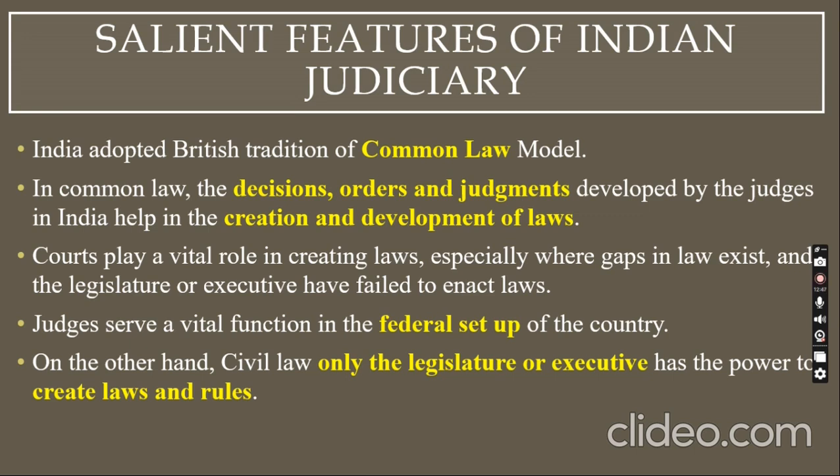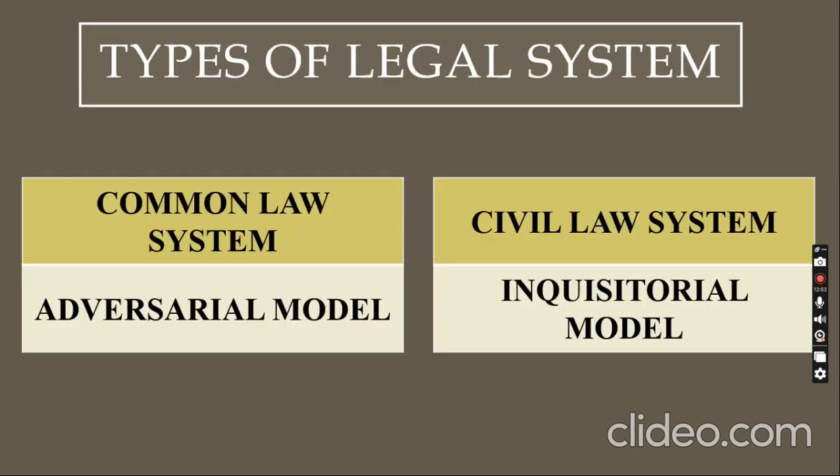I'll come back to this slide, but to explain this common law model, I will move on to the next slide. There are two types of legal system in the world. The first is the common law system, and the other is the civil law system, which I have highlighted in the first two points. These are the two systems available throughout the world. Any country you take has adopted either the common law system or the civil law system. India has adopted the common law system.